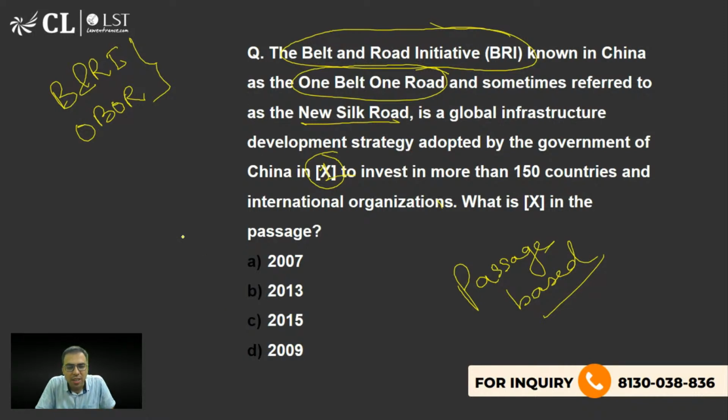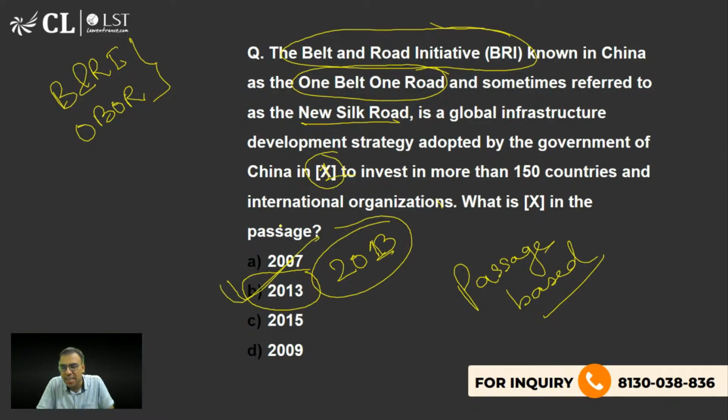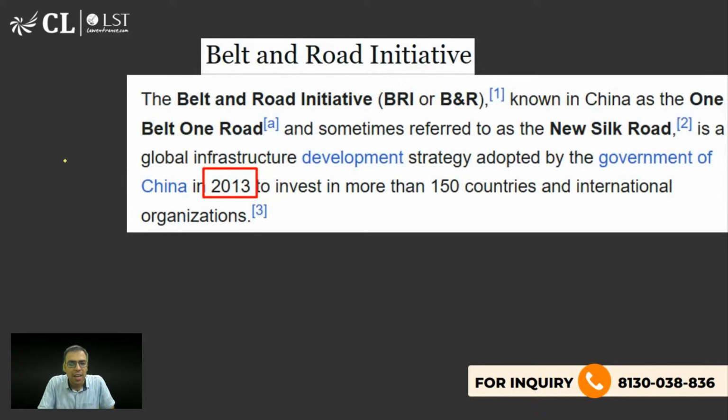Yes, the right answer is not option C, it's actually option B. 2013 is the right answer to this question. It is in 2013 that the concept of Belt and Road Initiative was brought. So B is the right answer. We will discuss further in detail about it. If you go to the Wikipedia page of Belt and Road Initiative, it says that it is sometimes referred to as New Silk Road, a global infrastructure development project of the Chinese government in 2013, to invest in more than 150 countries.